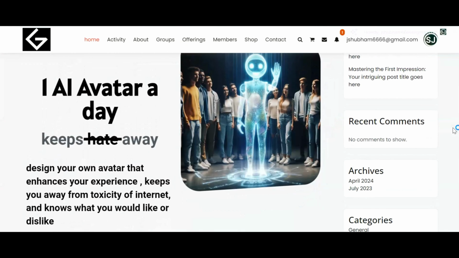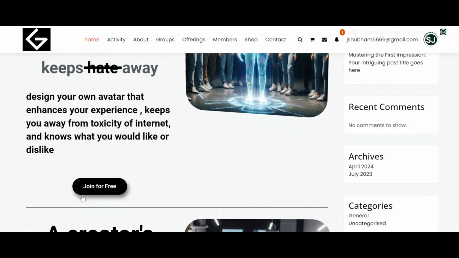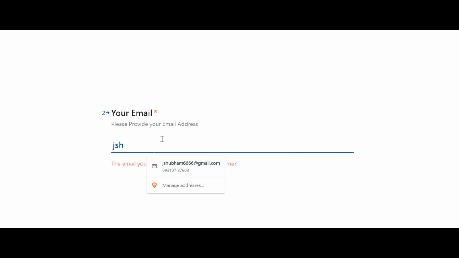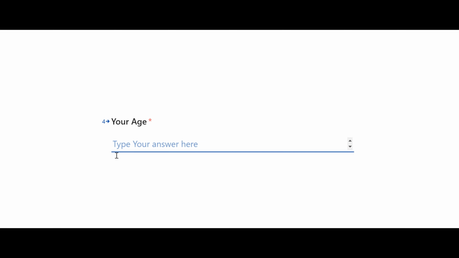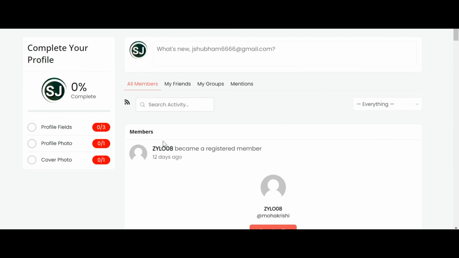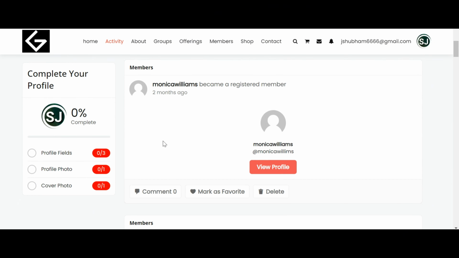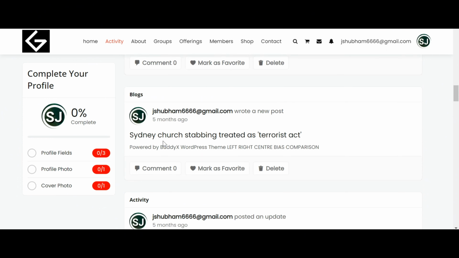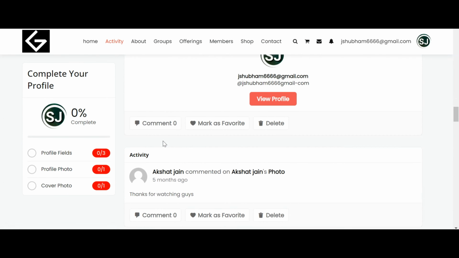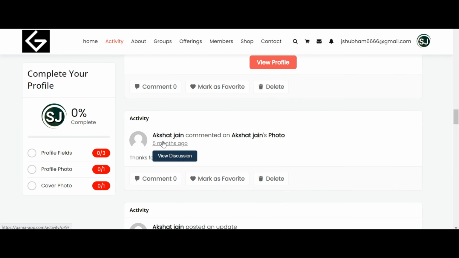How do you create an AI avatar? Just click on the join for free button and fill this interactive form. Tell us your name and your other information. You quickly have to fill this highly interactive form, and done. Next, your profile will be created and your AI avatar will make a feed just for you according to your interest. Just scroll the feed and interact with the community.